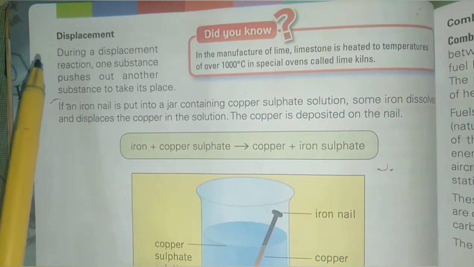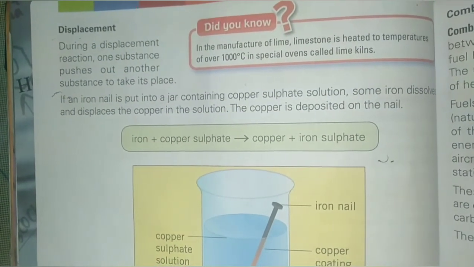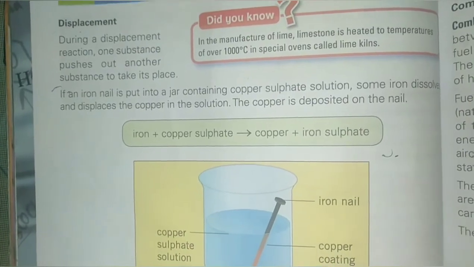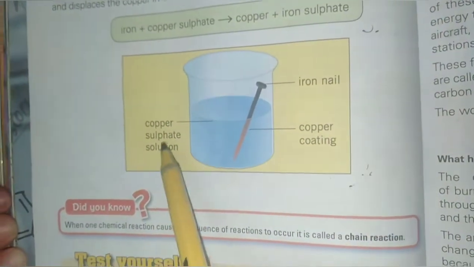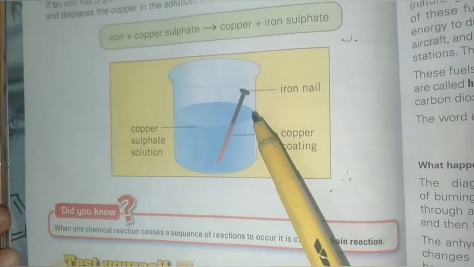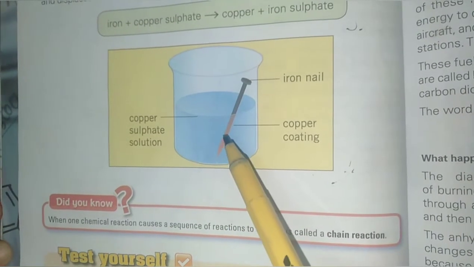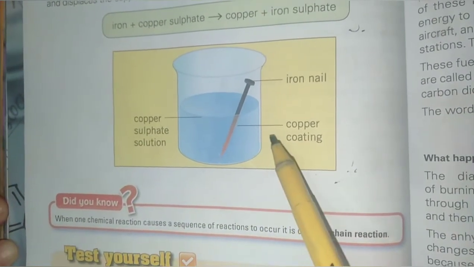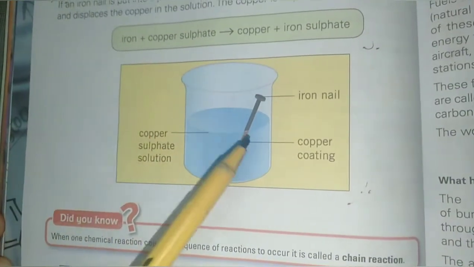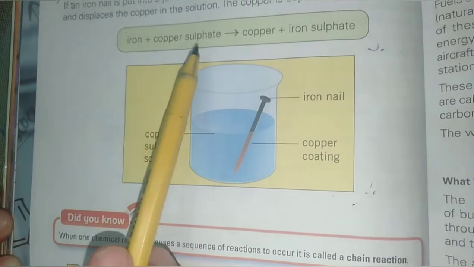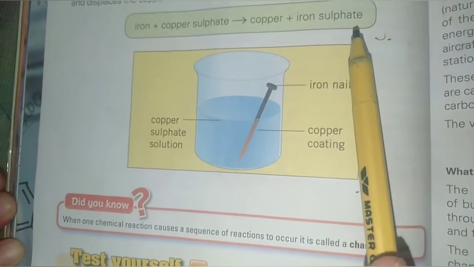Our next topic is displacement reaction. During a displacement reaction, one substance pushes out another substance to take its place. Beta, this iron nail is put in a copper sulfate solution. Some of the iron dissolves in the solution and displaces copper, and copper is coated on the iron nail. The word equation for this reaction is iron plus copper sulfate. The products are copper plus iron sulfate.